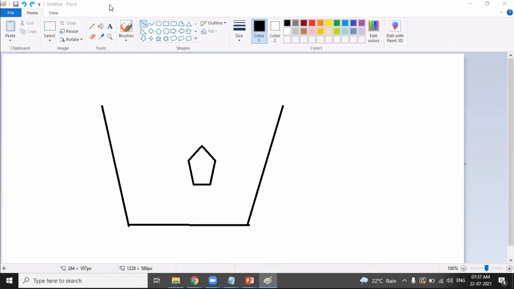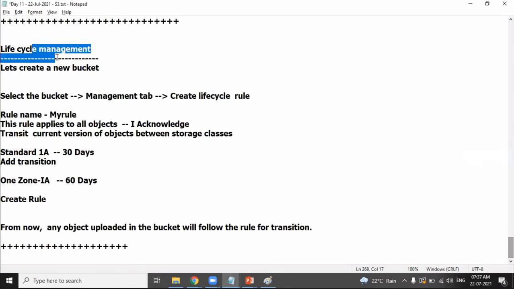You can define the rules for your bucket. As per the lifecycle management rules you have defined, the objects will move from one class to another automatically. You don't need to do it manually. I have already shown you how to move objects from one storage class to another manually, by going to the storage class, selecting a new storage class and saving. That's manual moving. But you can define lifecycle rules so that the object will be moved to a lower speed storage class automatically. That is called lifecycle management rules. I'll show you how exactly we can define them.